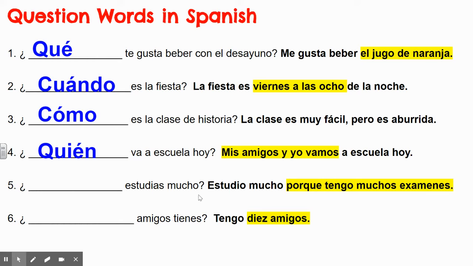Number 5. Here's what's highlighted. Porque tengo muchos exámenes. This one should be an easy one. ¿Por qué is your answer? Why do you study so much? I study because I have a lot of tests.